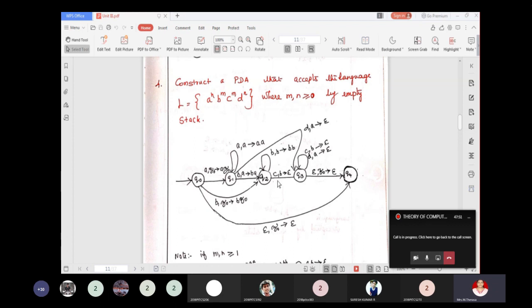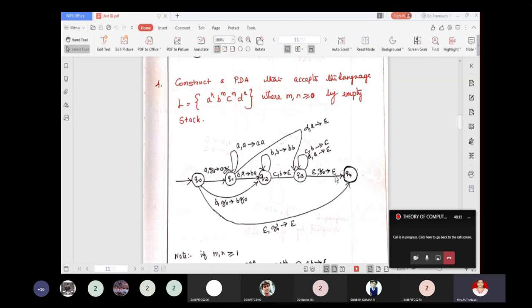When you read C and B is on top of the stack, you are supposed to pop the top of the stack. And you have to repeat this operation for C and B and D and A. At last, nothing is to read, that is, the tape head is pointing to epsilon and the top of the stack is Z naught.